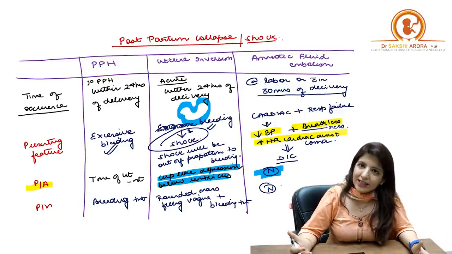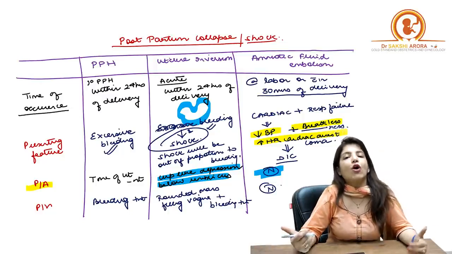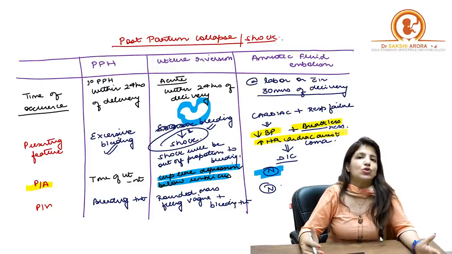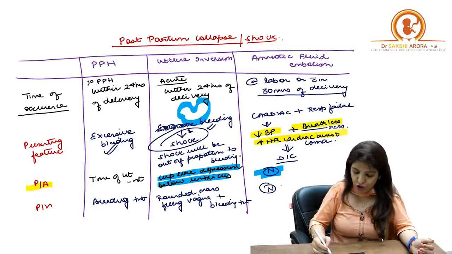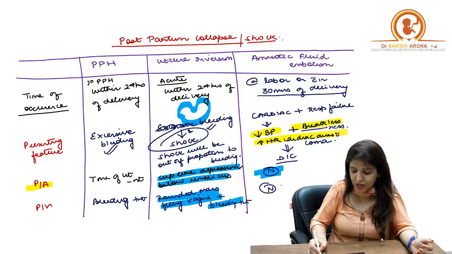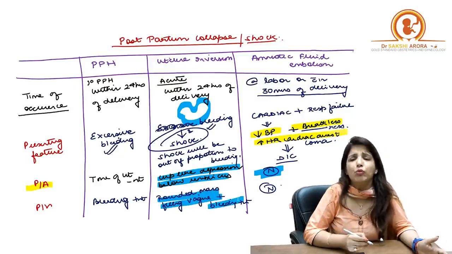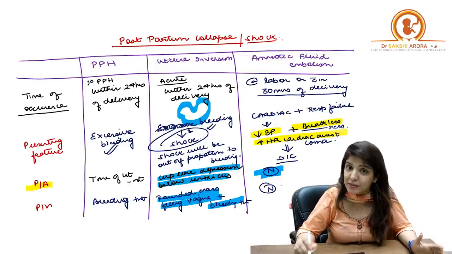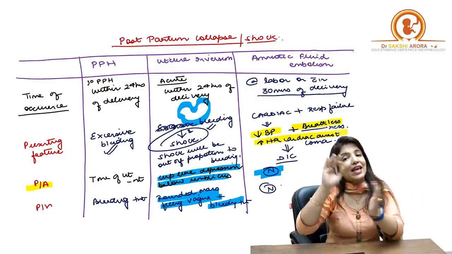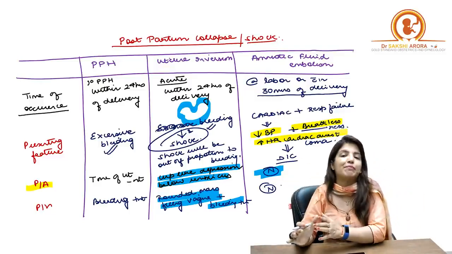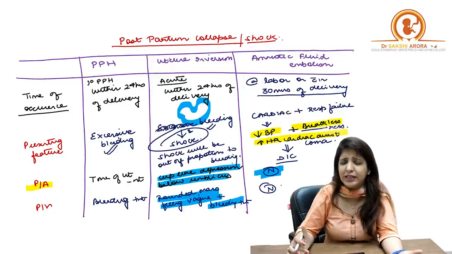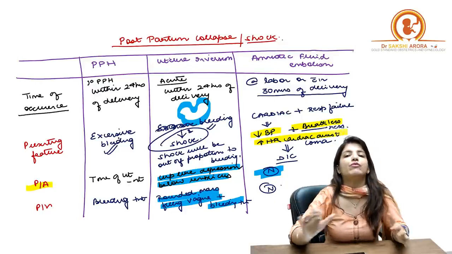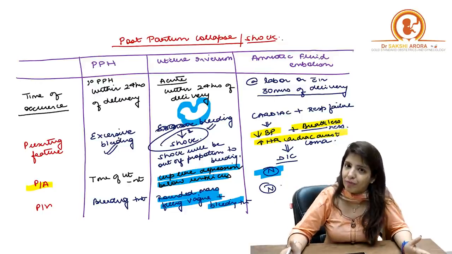Then comes per vaginal examination. In case of PPH, on per vaginal examination you are going to get excessive blood loss. In case of uterine inversion, you are going to get a rounded mass filling the vagina, and yes, bleeding would be present. Whereas in case of amniotic fluid embolism, there will be bleeding, but that is the second phase, right? In the initial phase, there is very little bleeding. The first phase is more about cardiorespiratory failure. So per vaginal examination is normal, right?